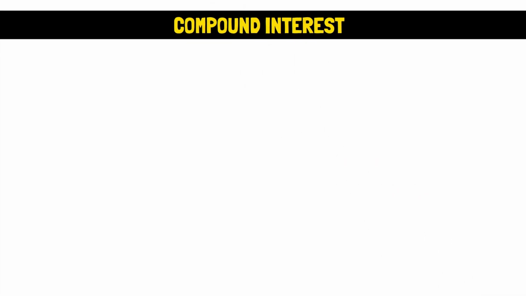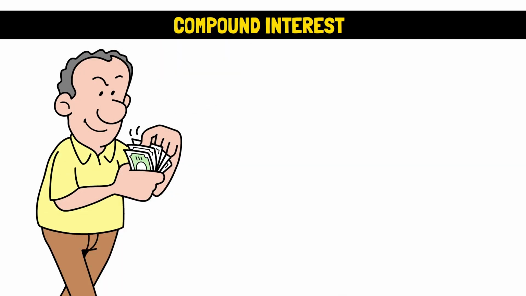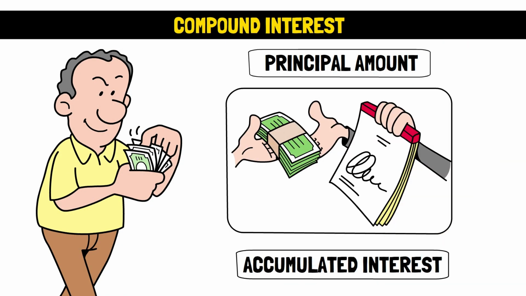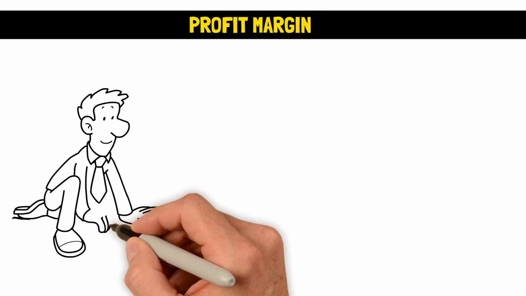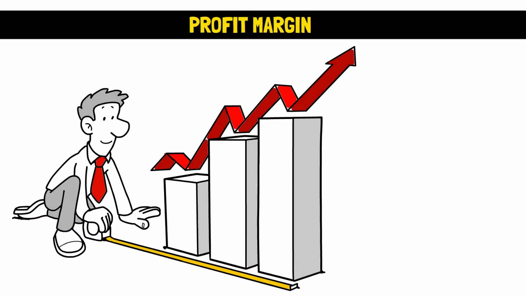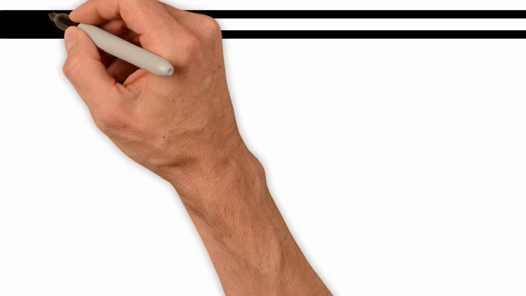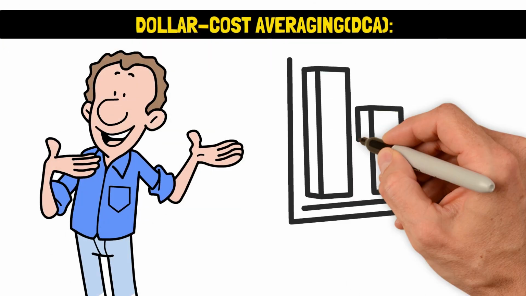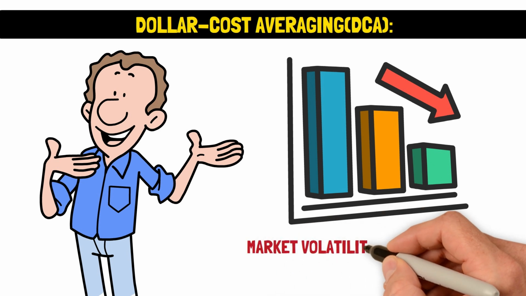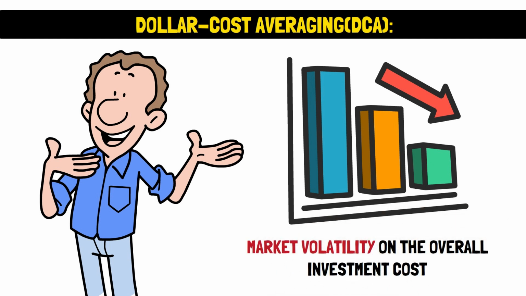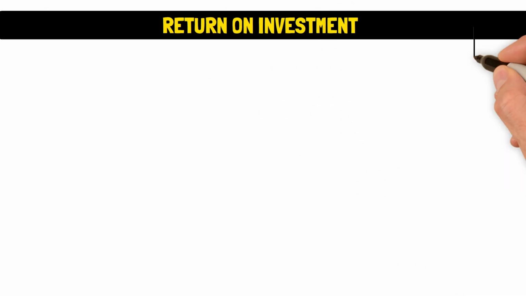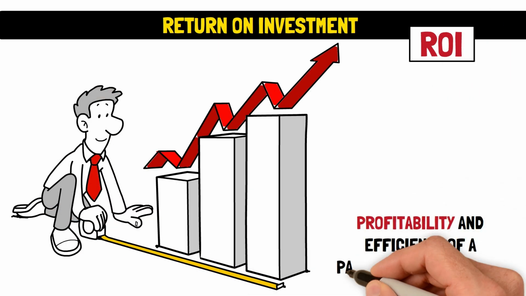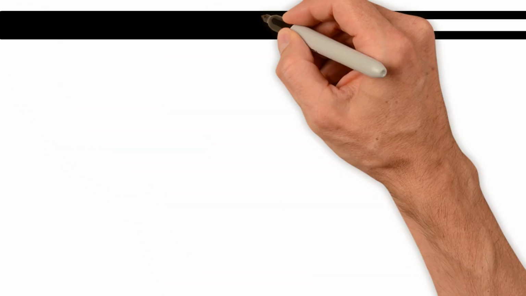Compound interest is the process of earning interest on both the principal amount of an investment and any other accumulated interest. Profit margin. This is a financial ratio that measures the profitability of a business or venture. Dollar cost averaging, DCA. This is a financial strategy that reduces the impact of market volatility on the overall investment cost. Return on investment, otherwise known as ROI, is a metric used to measure the profitability and efficiency of a particular investment.